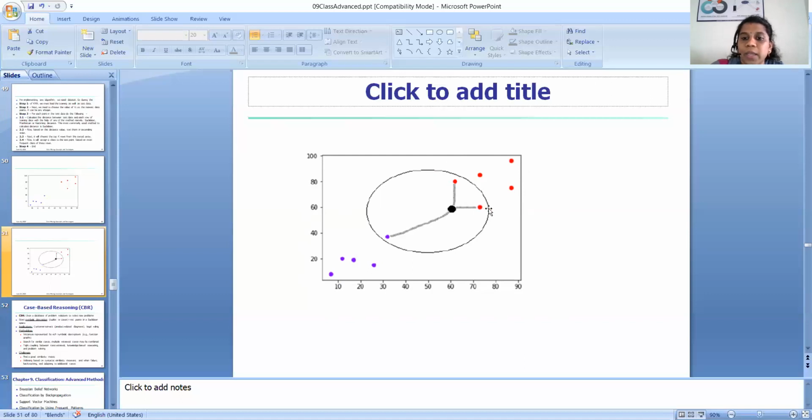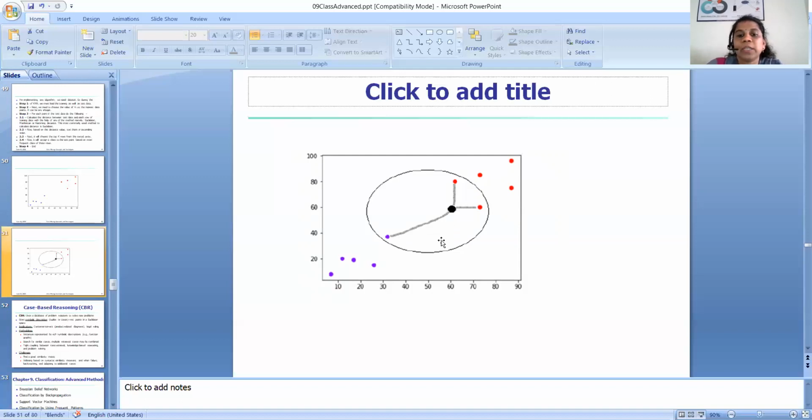So I can take this class, and I can assume that this black dot is also coming in this particular class, because here among the blue dots only one neighbor is there. So in whichever class we get more neighbors, our test data will be in that particular class.